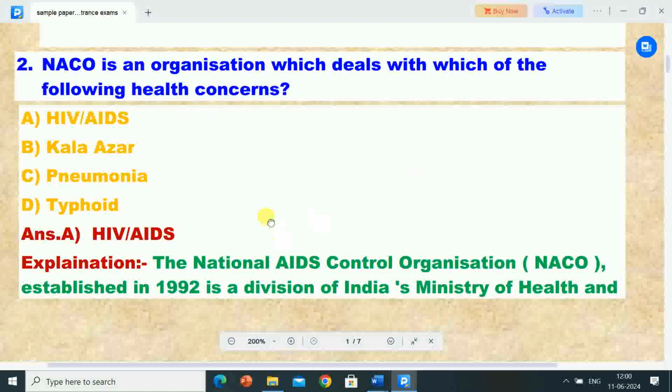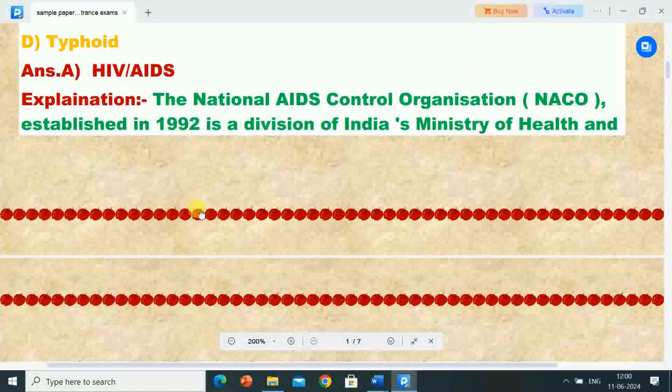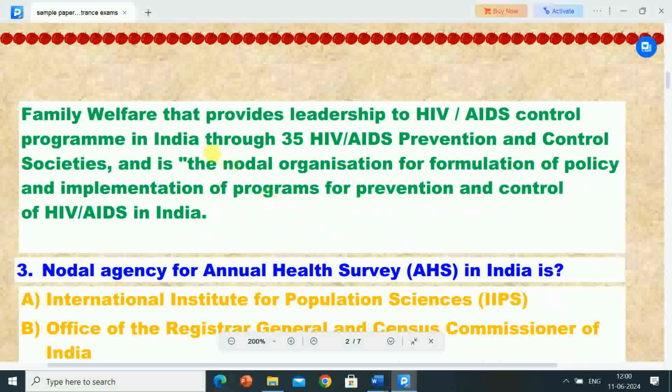Its explanation: the full form of NACO is National AIDS Control Organization, established in 1992, a division of India's Ministry of Health and Family Welfare that provides leadership to the HIV/AIDS control program in India through 35 HIV/AIDS prevention and control societies, and is the nodal organization for formulation of policy and implementation of programs for prevention and control of HIV/AIDS in India.